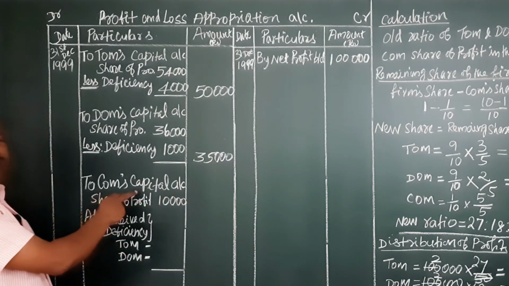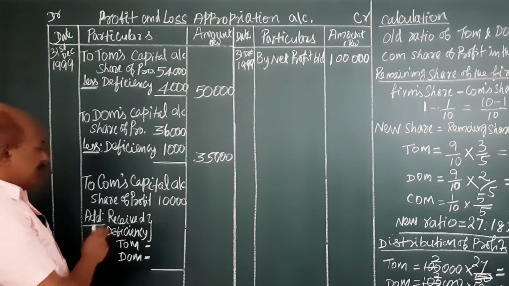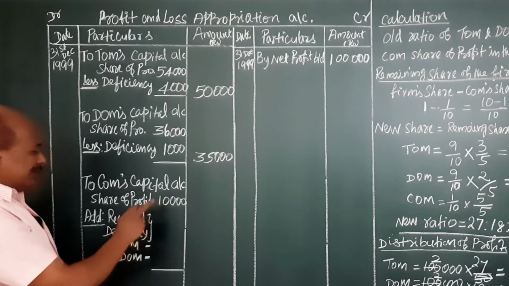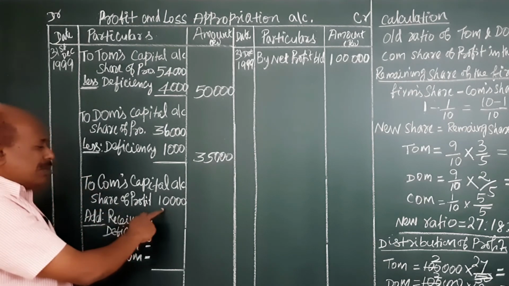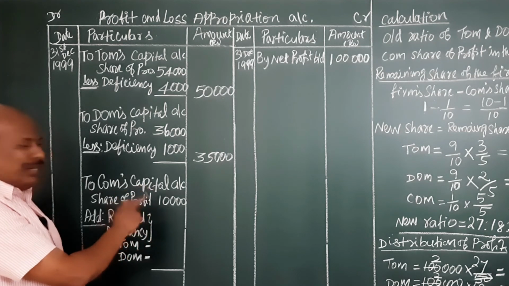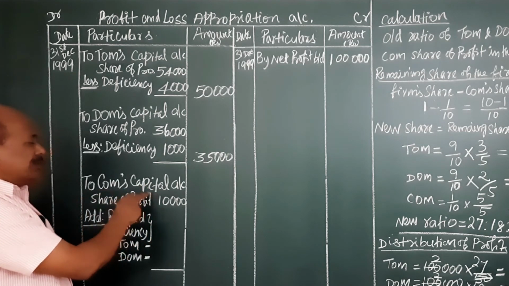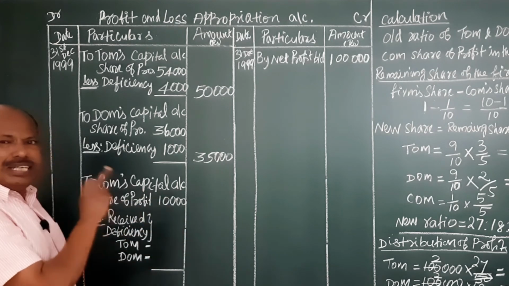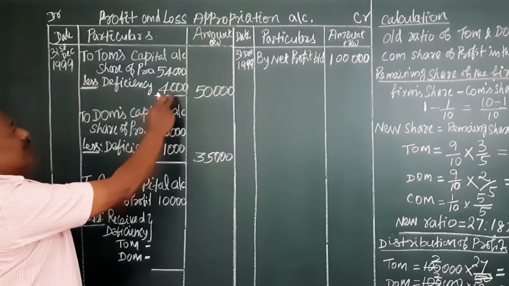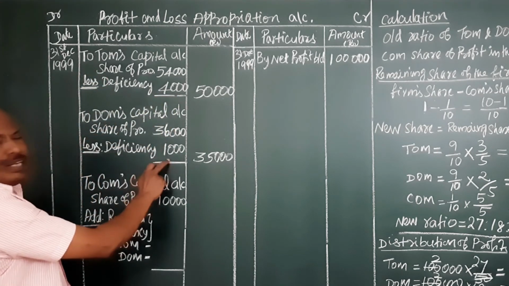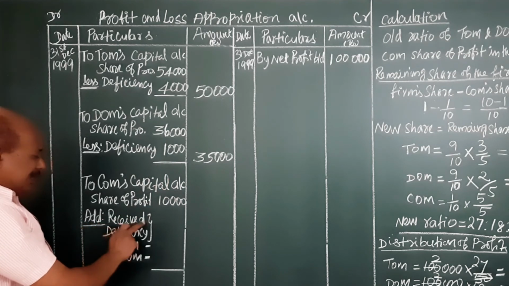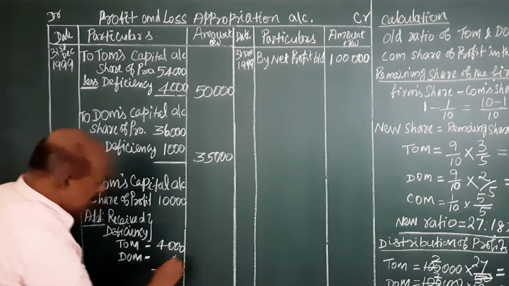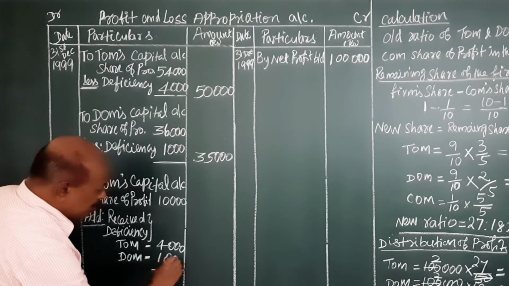Now we have to prepare Com's capital account. His share of profit from the firm was 10,000 rupees, but the minimum amount to be given to Com is 15,000 rupees. There is a deficit. The deficit is received from Tom, 4,000 rupees, and from Dom, 1,000 rupees. So here we add the deficiency received from Tom, 4,000 rupees, and from Dom, 1,000 rupees.